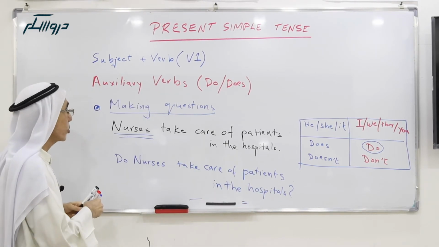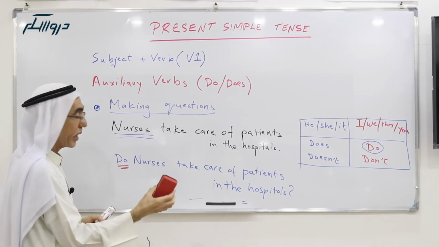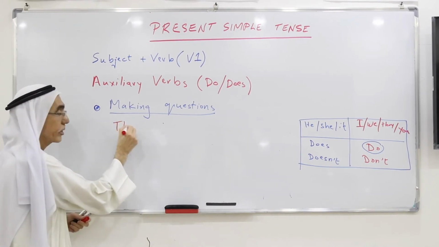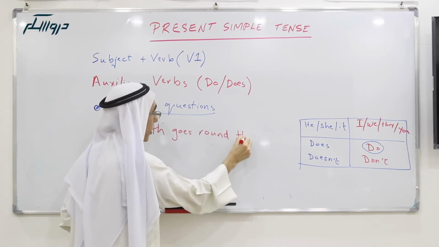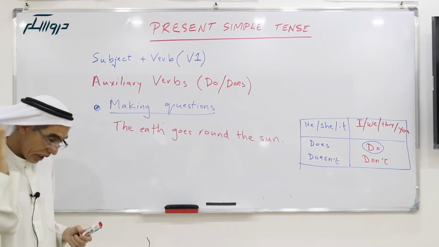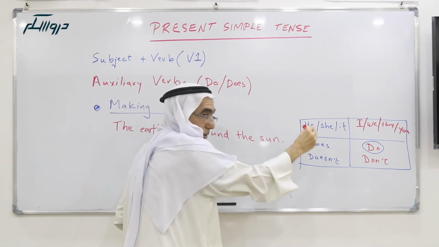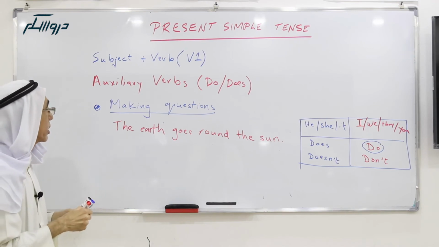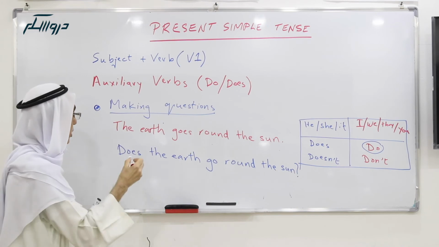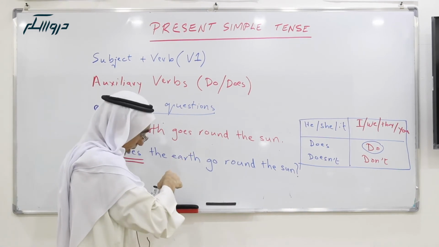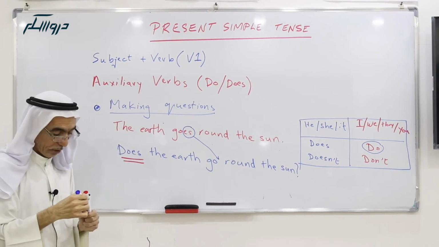We use do here for making a question. We'll take another example. The earth, this is a positive sentence, goes round the sun. If we want to make a question, the pronoun of earth is it, so we say, does the earth go round the sun? Notice that we put does here and we cancel the es here. It's like does will do the function.